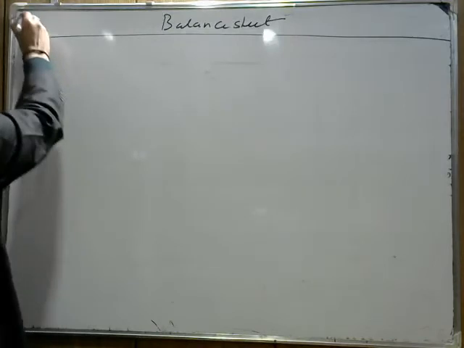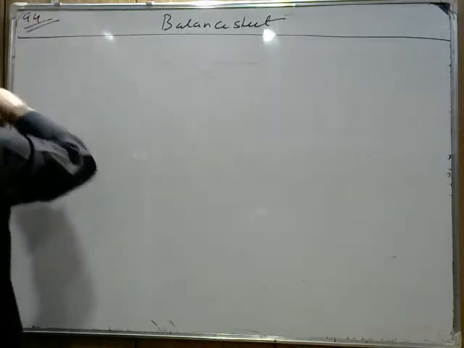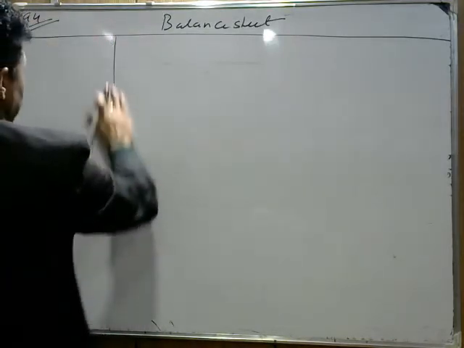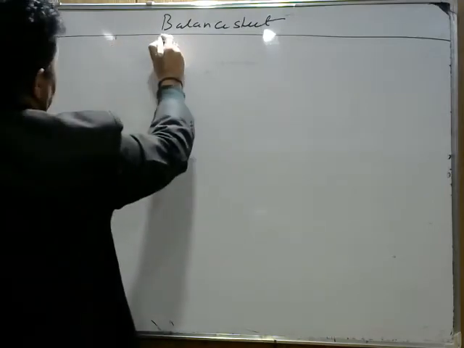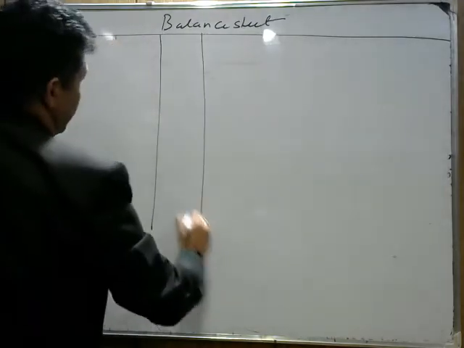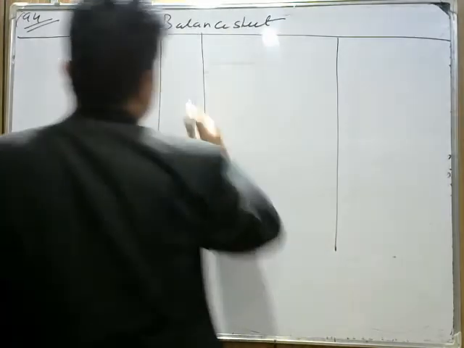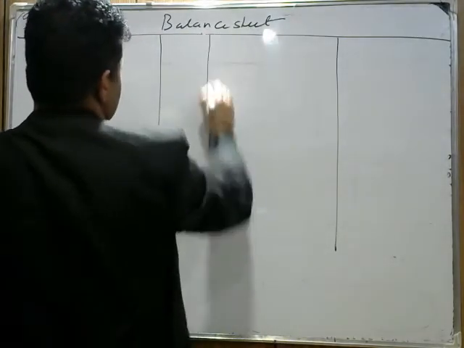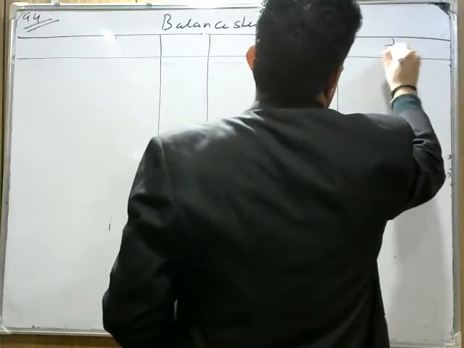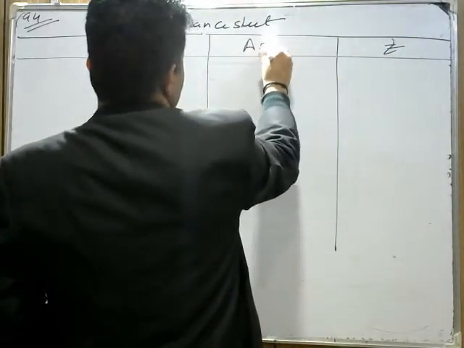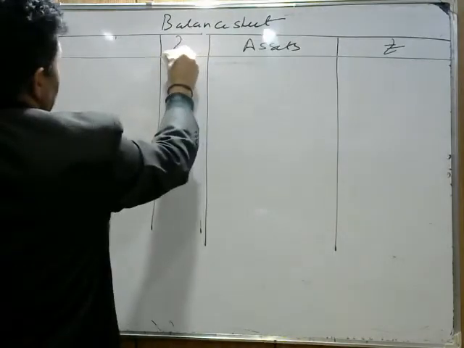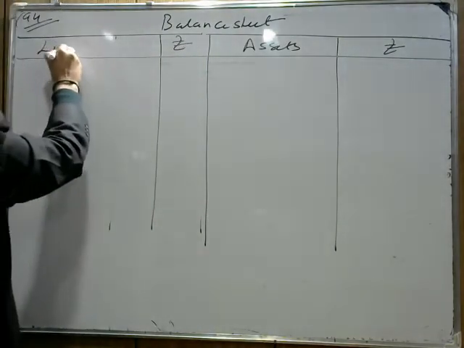This we are doing question 94 from T.S. Grewal. So please remember this thing. The first thing we write: liabilities, amount in rupees, assets, amount in rupees. This one is called liabilities.